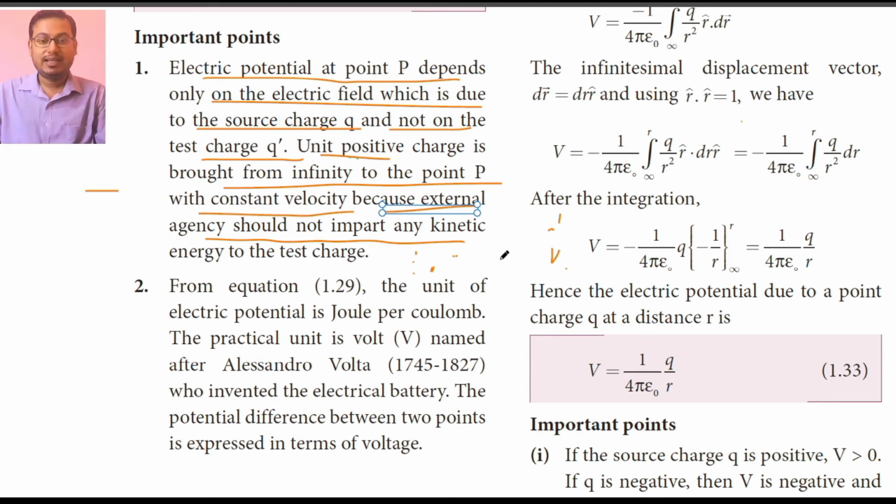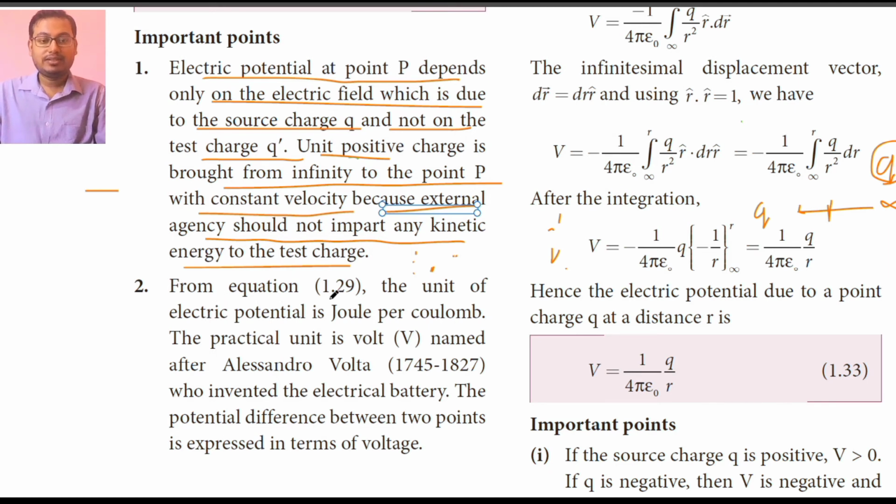That means if we bring a test charge Q dash from infinity towards the source charge Q, it must be brought with constant velocity, so that there is no change in the kinetic energy of the test charge.